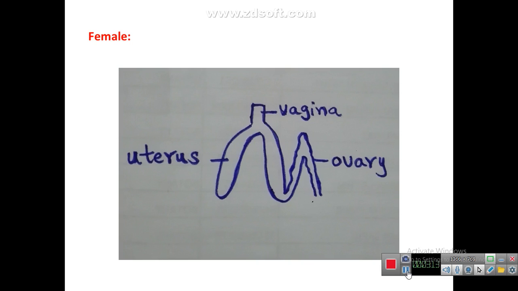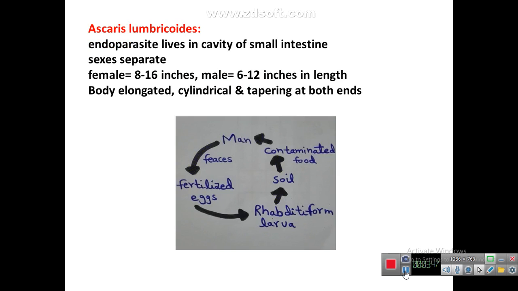Female reproductive system: the female reproductive organs are a pair of very much coiled ovaries. These are the coiled ovaries passing into uterus, that is showing the uterus, and these two uteri unite posteriorly forming the vagina, which opens on the ventral surface at the female genital aperture situated in the middle line. Genital word is for the sex part or the reproductive part. Aperture means opening.